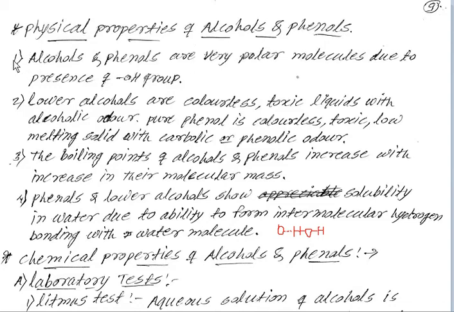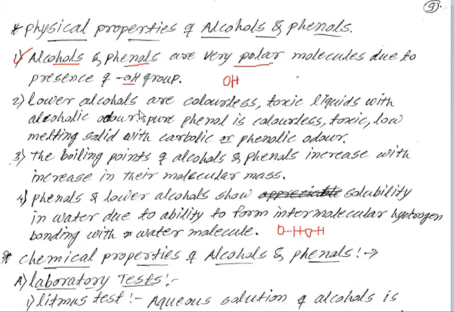See here, the first physical property: alcohols and phenols are very polar molecules due to the presence of the OH bond. Alcohols and phenols contain an OH group. Because of that, it is a polar molecule. Polar means it contains positive and negative charges.